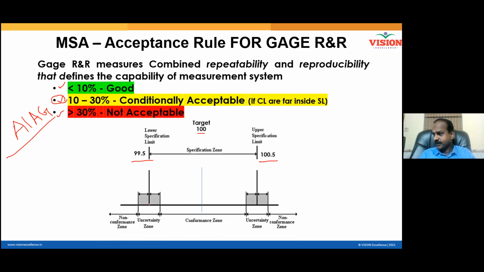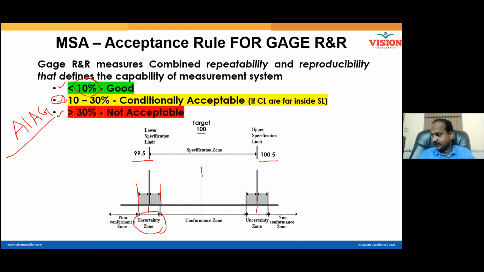See here, this is my LSL, this is my USL, this is called specification zone. This is my target. And now, let us say the error is 10%. Error 10% means plus 10% on the right side, I get this line. Minus 10% on the left side, I get this line. Now, this zone is called uncertainty zone because any reading can have an error of 10%. That is the meaning of gauge error 10%.